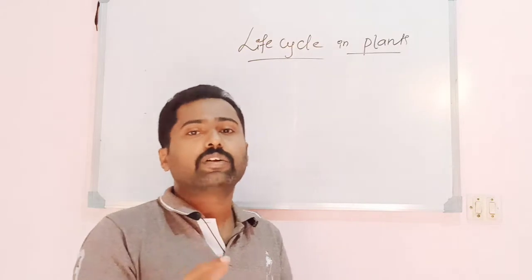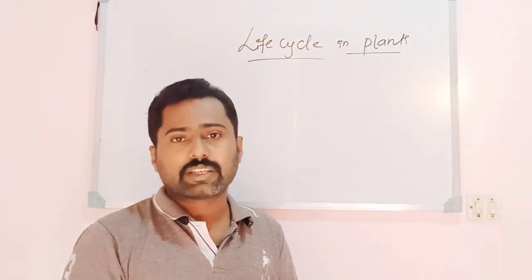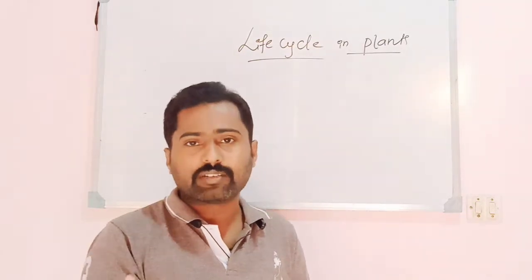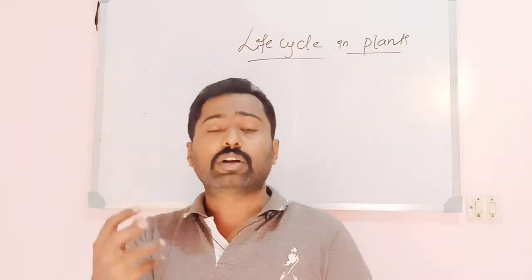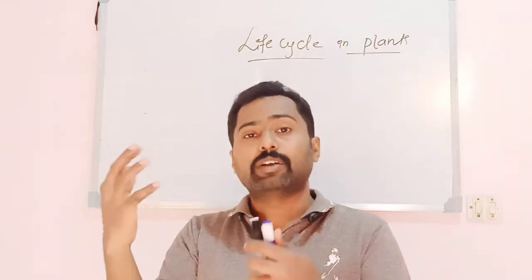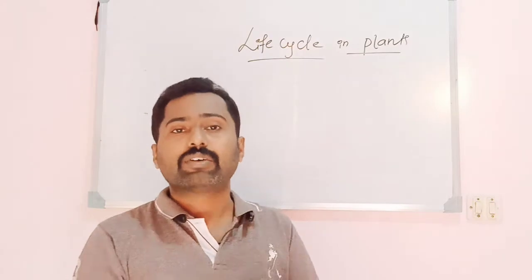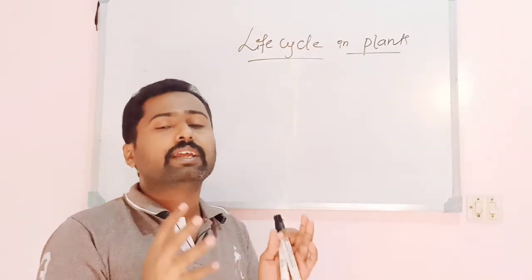Okay, and in one plant body's lifespan, how do the overall sequences happen? It means how it grows, how it produces gametes, or how it produces spores, what those spores will germinate to, or what gametes will do. So all those things together are collectively called the life cycle in a plant body.